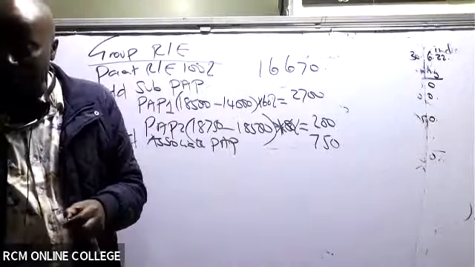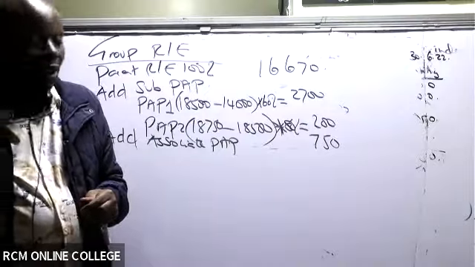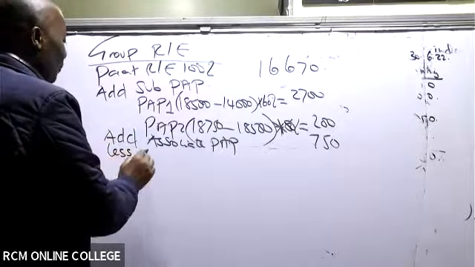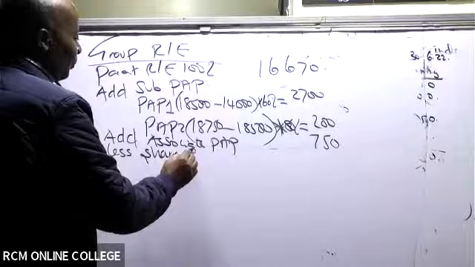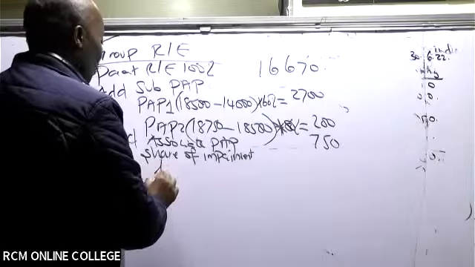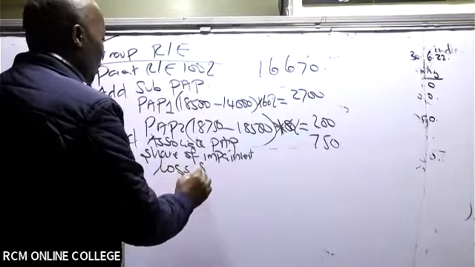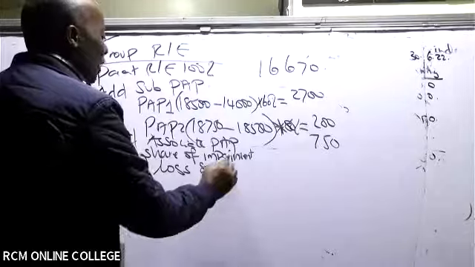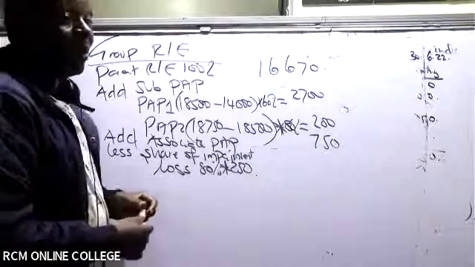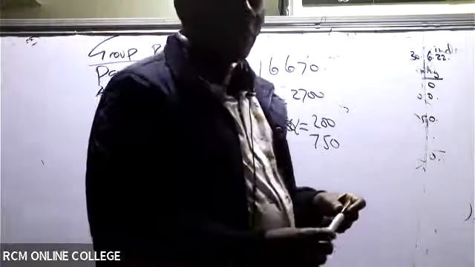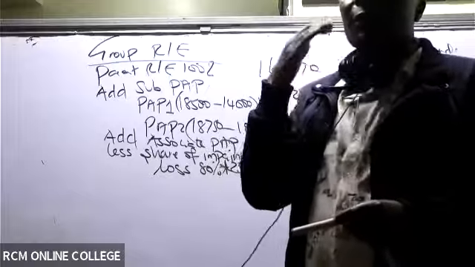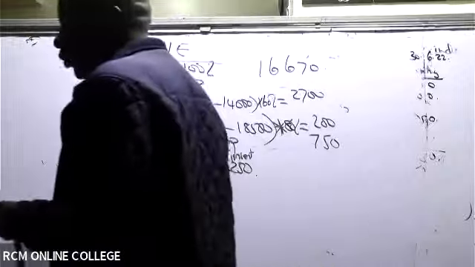And then now you come and you less two things. You less first of all here, the share of impairment loss. So impairment loss, it will be 80%. The parent share is 80%. Was the impairment loss 250? I think it was 250.